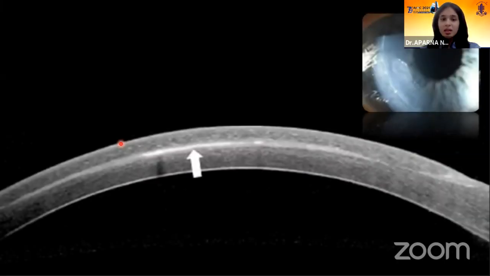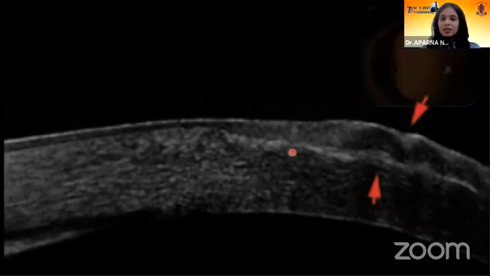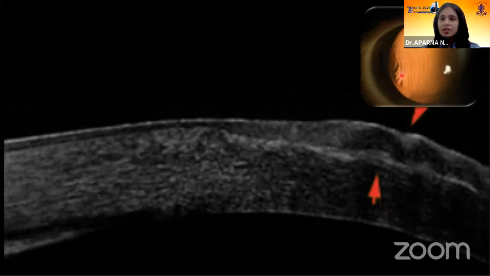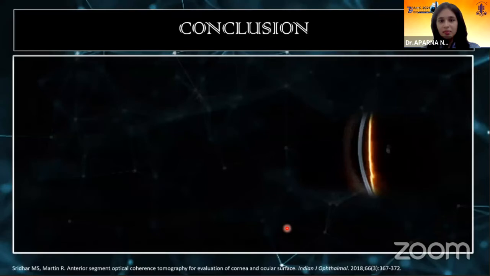Coming to the final category, that is refractive surgery. Here we can see a band of hyperreflectivity suggesting epithelial ingrowth post-LASIK. In another image, you can see there are multiple striae in the clinical picture. And in the scan, we can see this edematous flap with wavy configuration, suggestive of flap striae. So it is very important for early diagnosis of all these complications and timely management in refractive surgery.